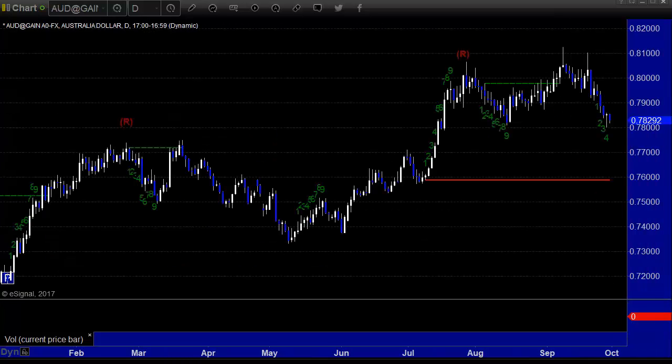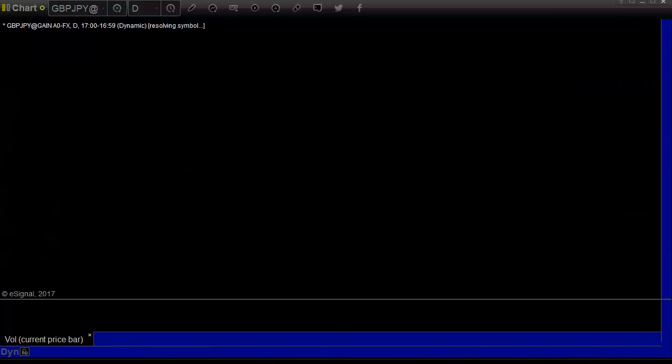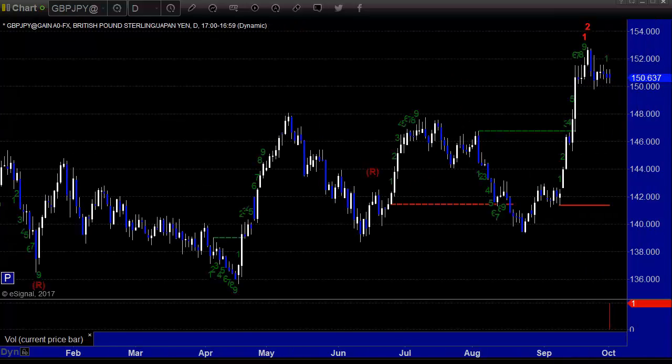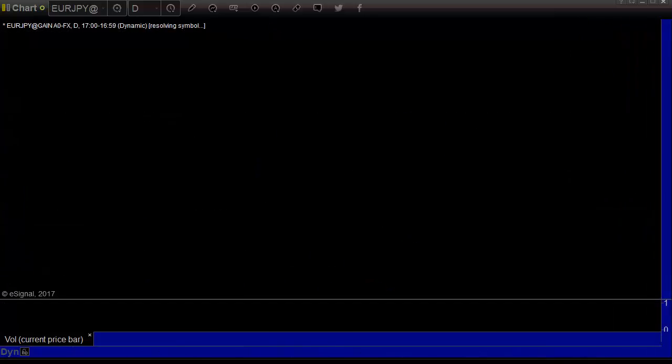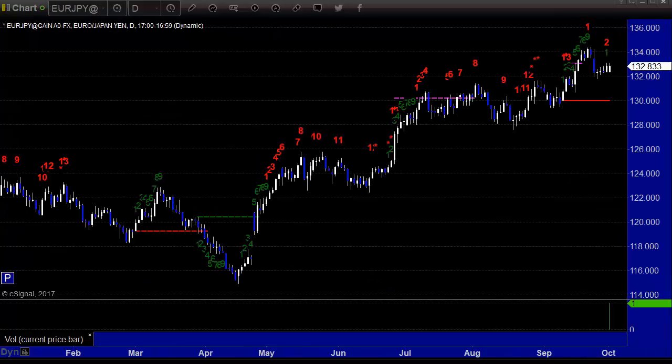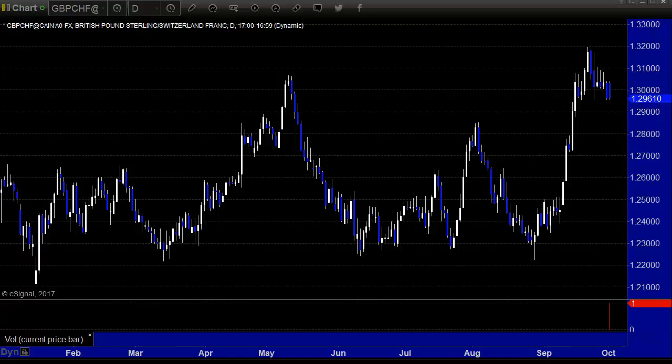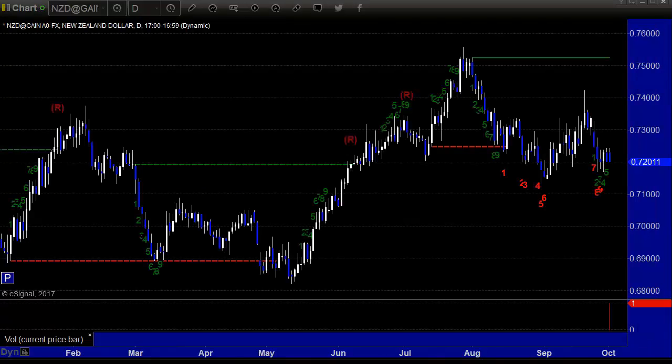The Aussie dollar tried to break out, swept the highs and failed. Now it's back at 3-month lows. Pound yen holding up, high range base. Euro yen going sideways. Pound Swiss also holding up near highs. New Zealand dollar back near about actually 5-month lows there.